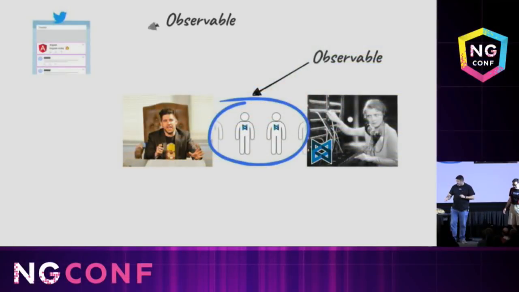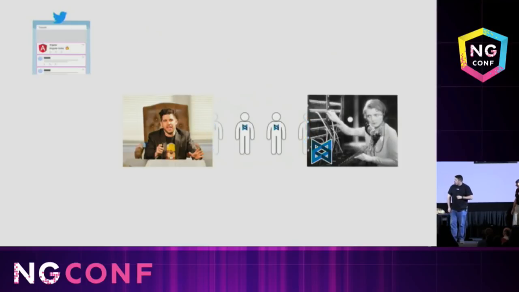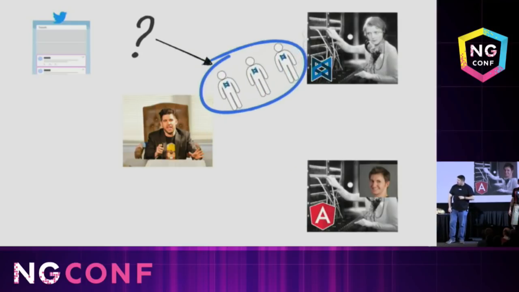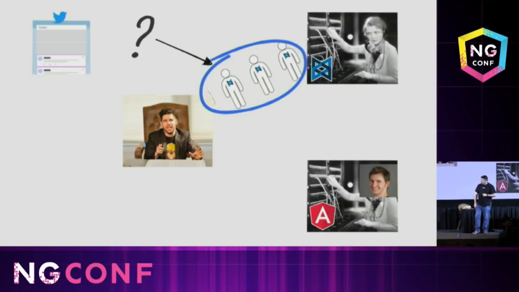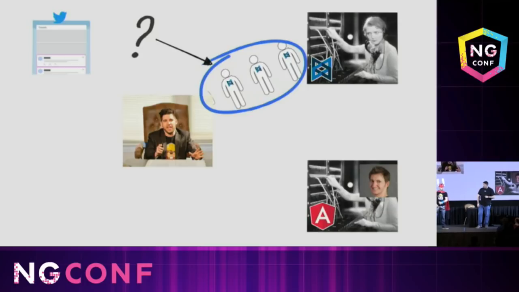Wait. So we have two observables at the same time? Don't worry about that for a minute. So they keep sending Backbone recruits until the CEO calls the Angular agency and asks them to start sending Angular recruits. But what about the backbone recruits?